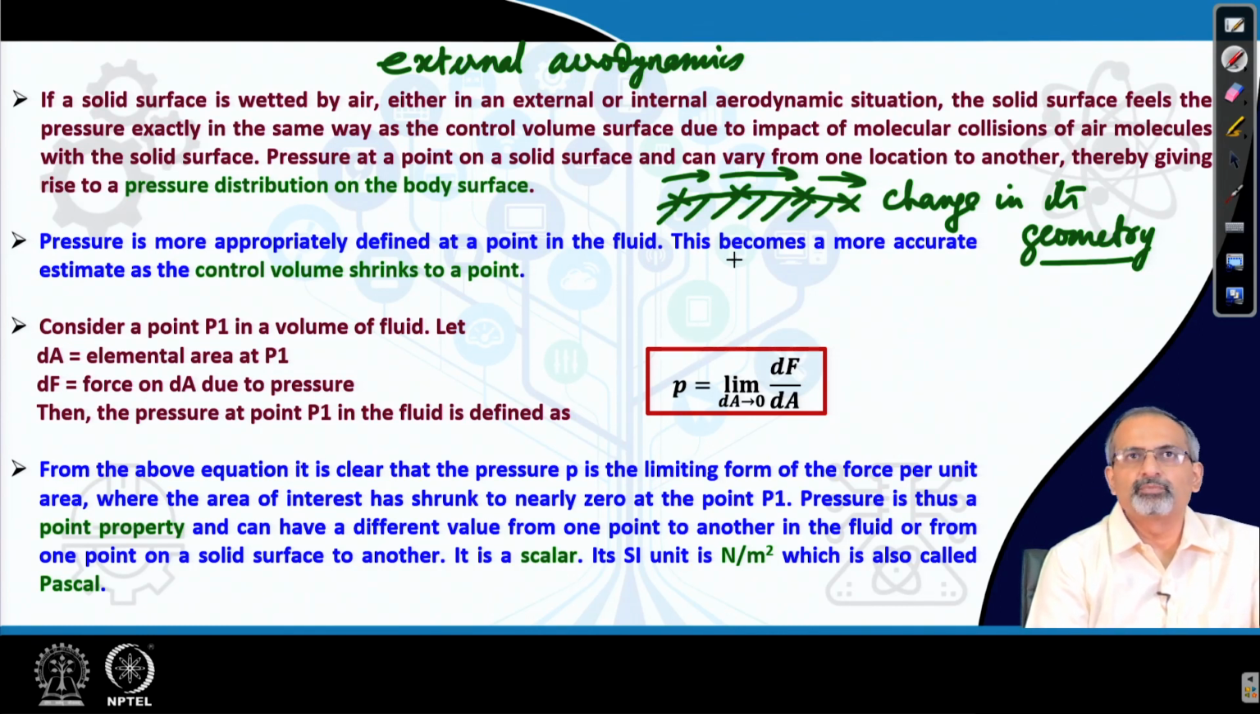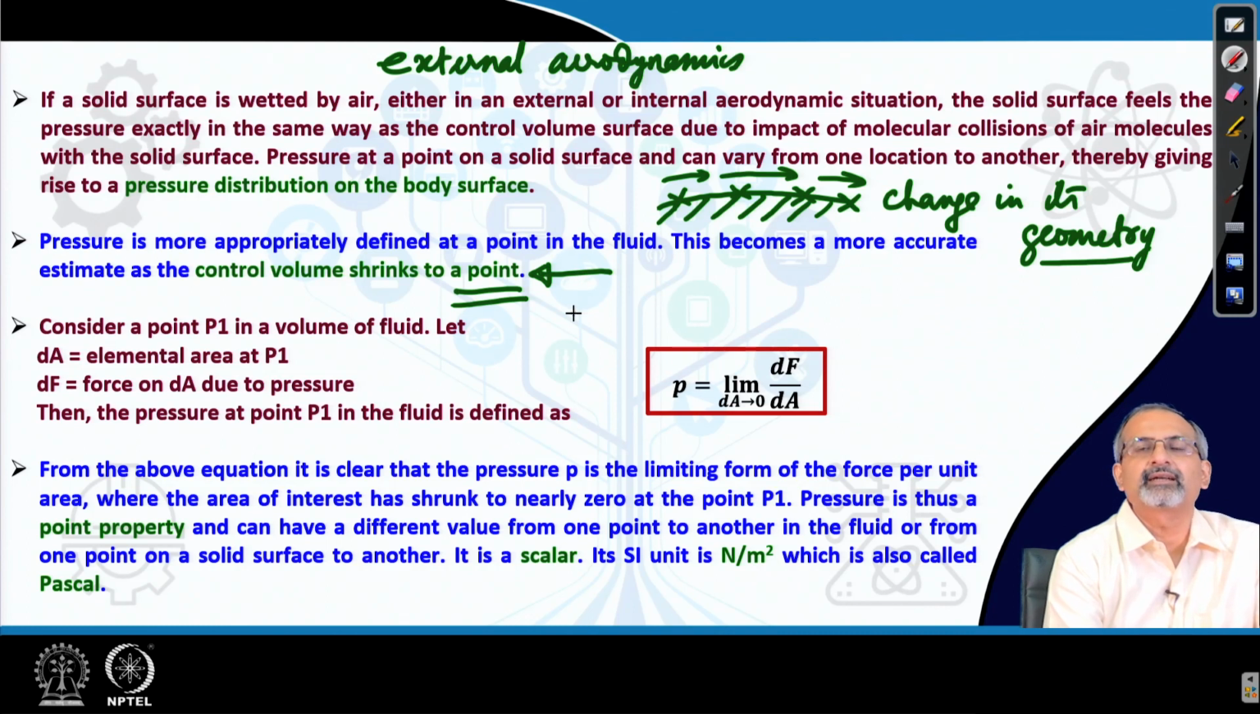Pressure is more appropriately defined at a point in the fluid. So, as you shrink the control volume and make it smaller and smaller, the pressure gets defined to a point. When you are able to define the pressure not in an average sense over a control volume which has a large volume, but rather specifically at a point in the fluid, for that you have to do a limiting operation. So, if you can shrink the control volume in such a manner that the surface area of the control volume becomes really small.